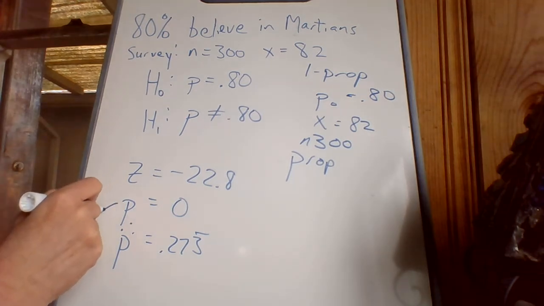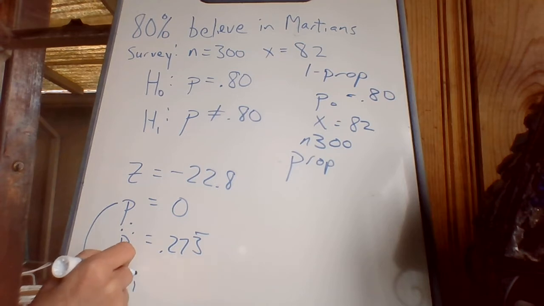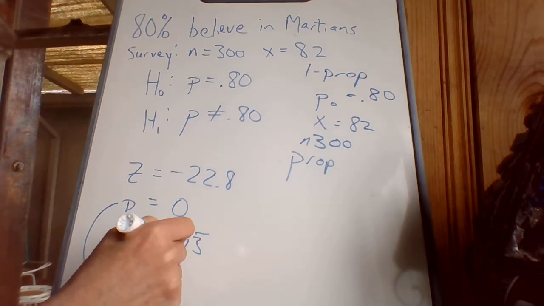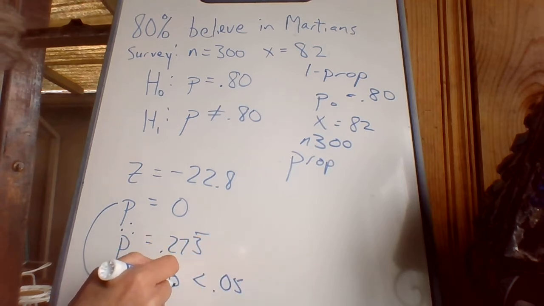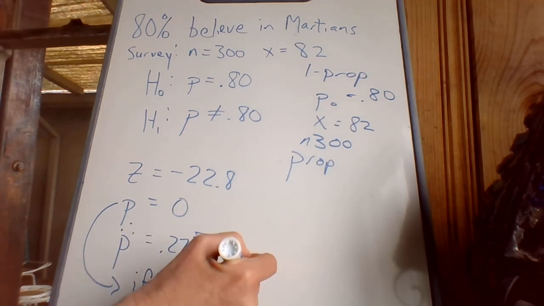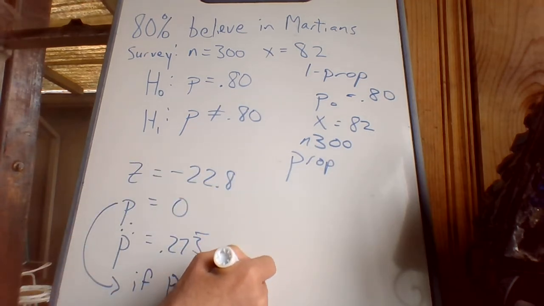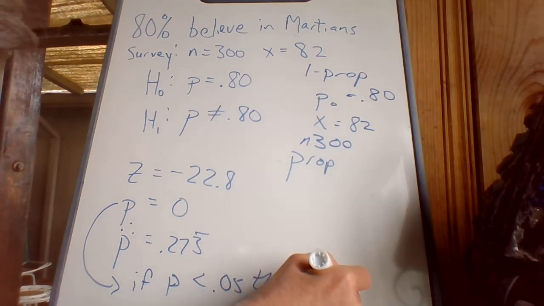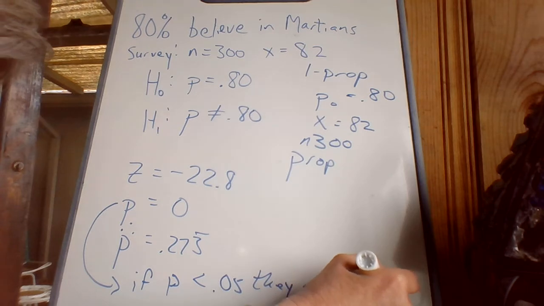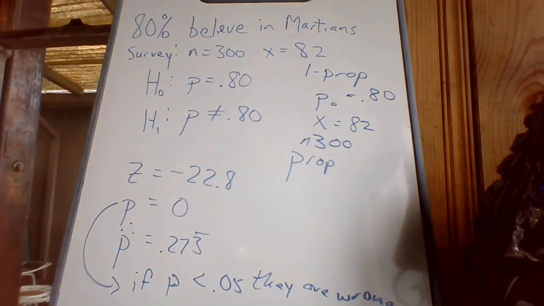Okay, anytime that this P right here, if P is less than 0.05, then they are wrong. That's the probability of being right. So in any problem where I see a P that's less than 0.05, I'm going to go, they're wrong. Except I'm not going to go, they're wrong, because that's not very scientific.